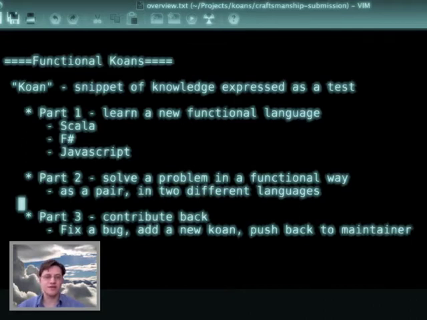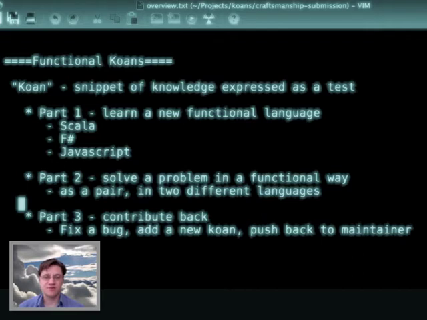The way that the session works is that in the first section we'll break up and work on our own, and you'll pick a language that you'd like to learn. There are functional koans for a number of different languages, but the ones that I'd like to focus on in this session are Scala, F#, and JavaScript. So in the first part you'll download the koans from GitHub, get them running on your development machine, and then work through them, learning the language as you go.